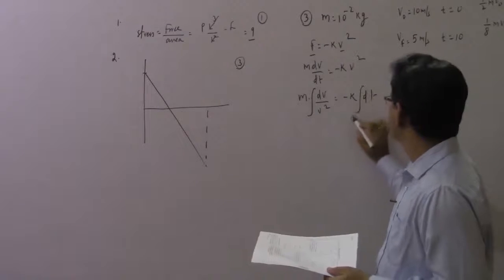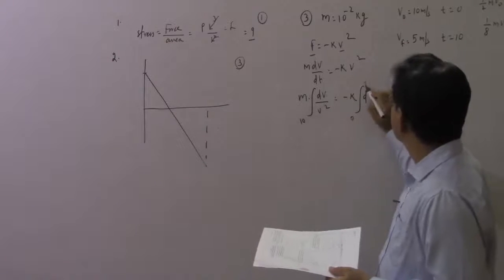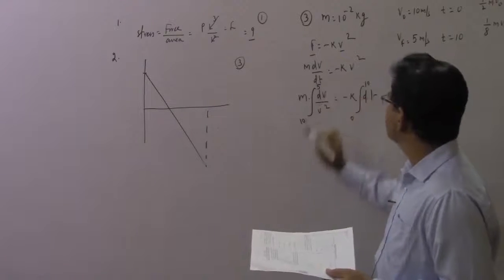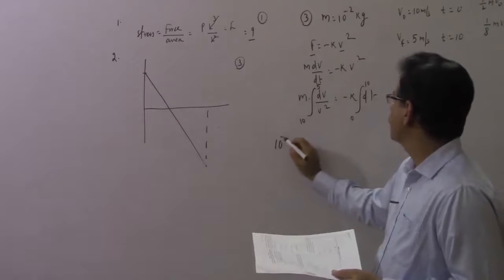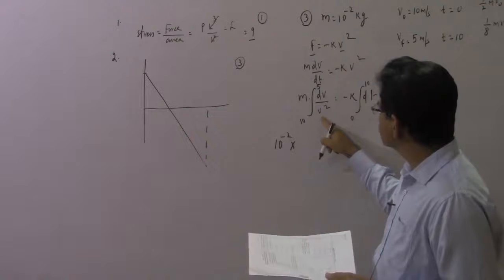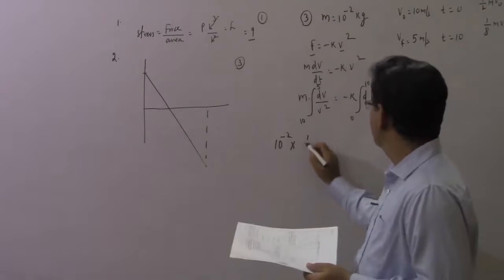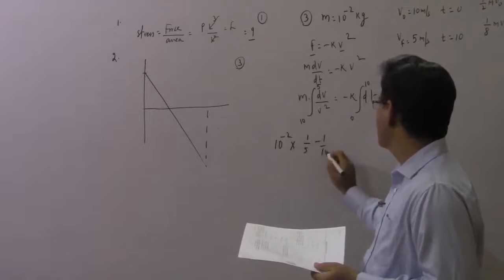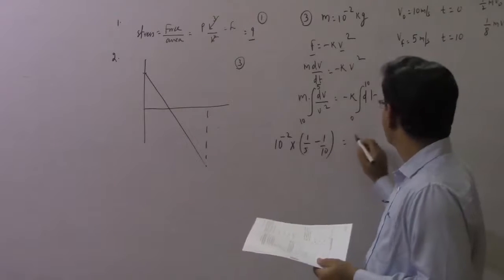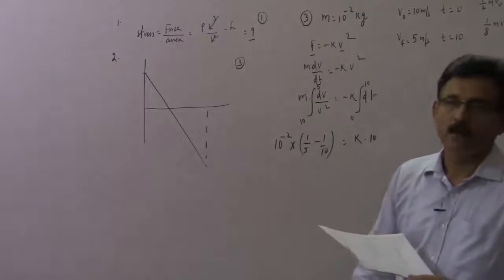Let us put integration. When the time was 0, velocity was 10. When the time is 10, velocity is 5. M we know is 10 to the power minus 2. This term dv by v square is minus 1 by v. That minus and this minus you can lose. So I will be left with 1 by 5 minus 1 by 10 equals k times t, that is 10.